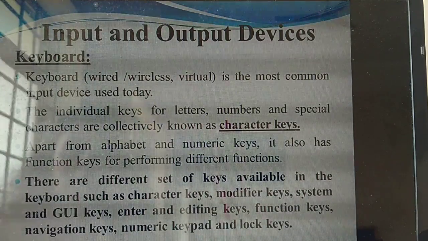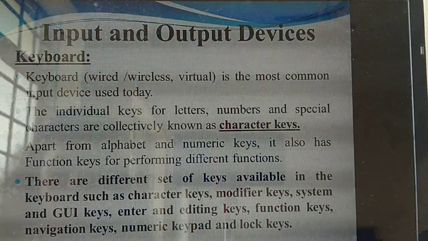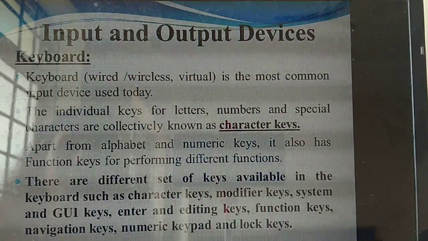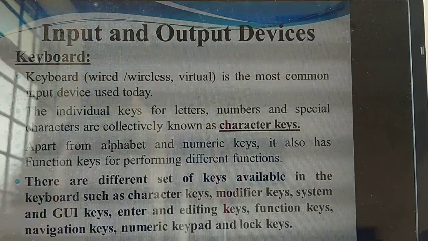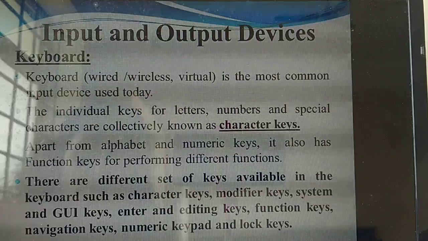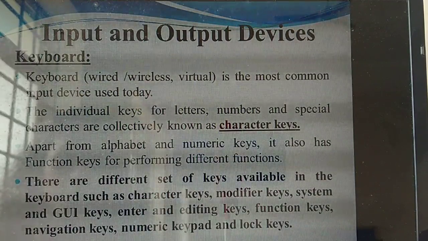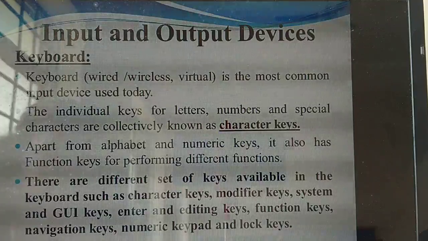In this keyboard, letters, numbers and special characters, altogether we call them character keys. Apart from the alphabet and numeric keys, function keys are also available. So what are the different sets of keys available? Character keys, modifier keys, system and GUI keys. These are the keys available in the keyboard.